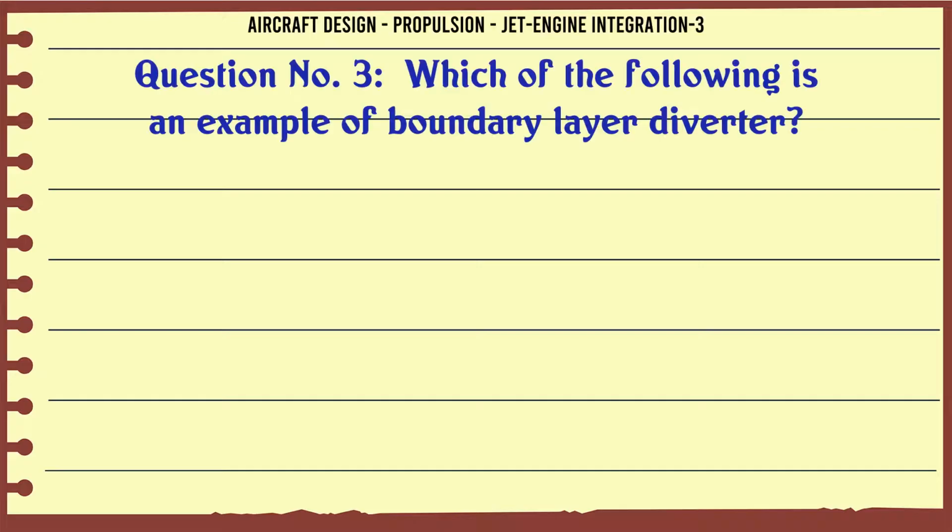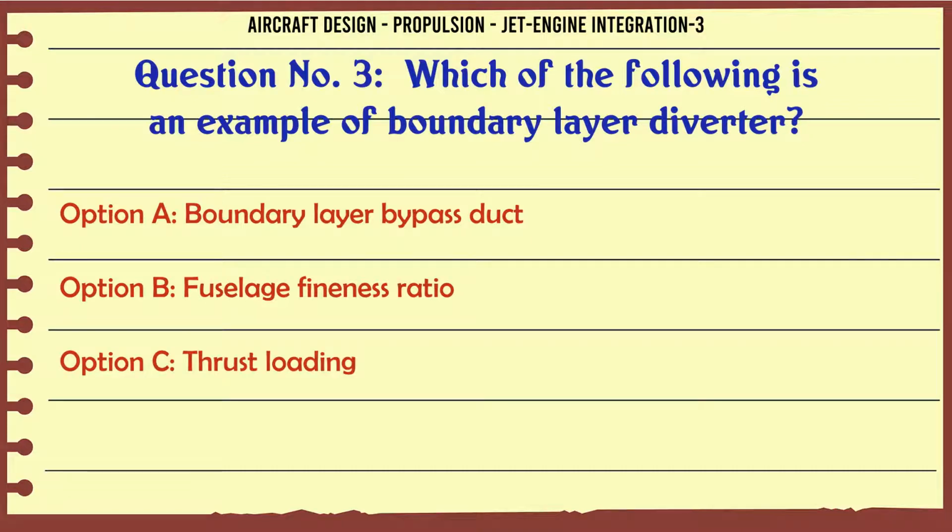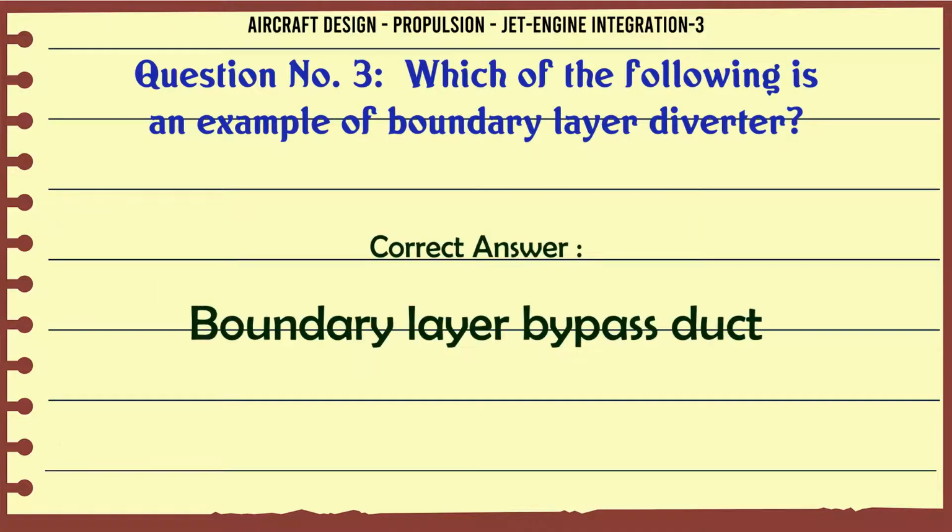Which of the following is an example of boundary layer diverter? A, boundary layer bypass duct. B, fuselage fineness ratio. C, thrust loading. D, power loading curve. The correct answer is boundary layer bypass duct.